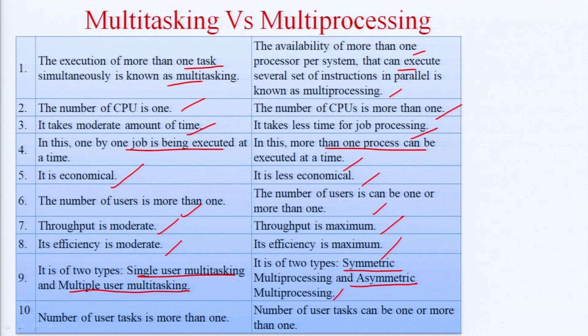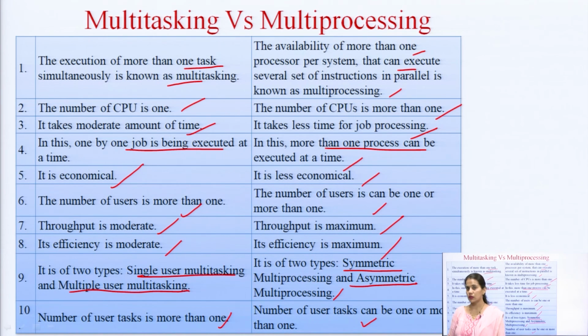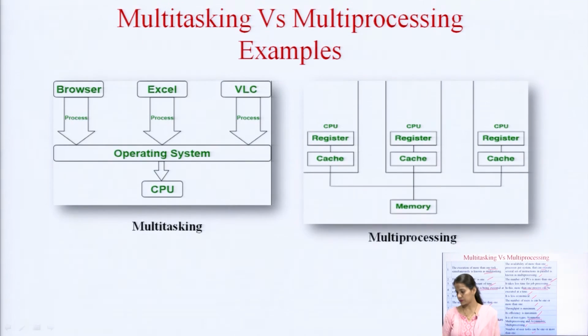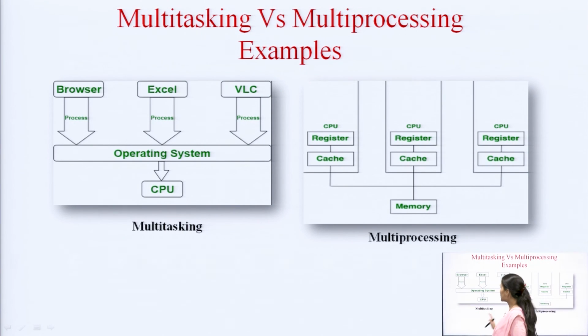The last point is that the number of user tasks is more than one in case of multitasking, and in case of multiprocessing the number of user tasks can be one or more than one. So, these are the basic differences between multitasking and multiprocessing, and according to the application we can prefer any of these systems. So, this is the whole scenario which is differentiating multitasking and multiprocessing.